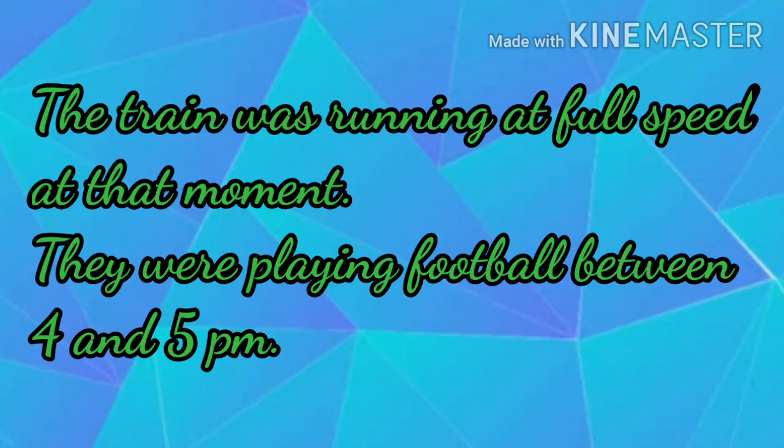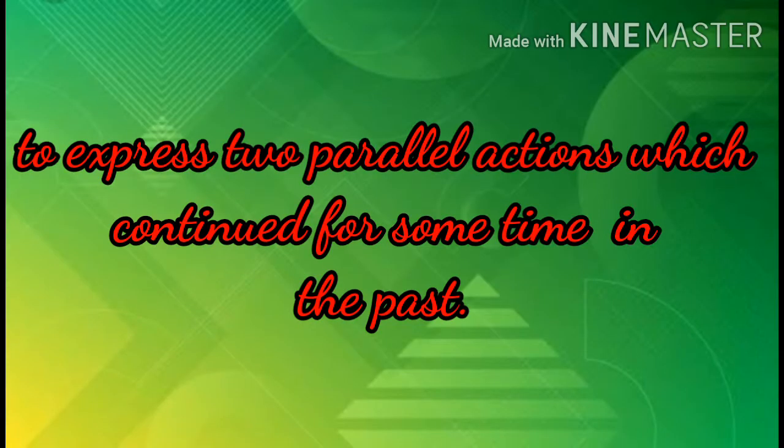Okay, they were playing football between 4 and 5 p.m. It means they are not playing football now. They were playing football between 4 and 5 p.m., which is past. It means the time is not 4 or 5 now, it is more than that. Fine. Next is to express two parallel actions which continued for some time in the past.